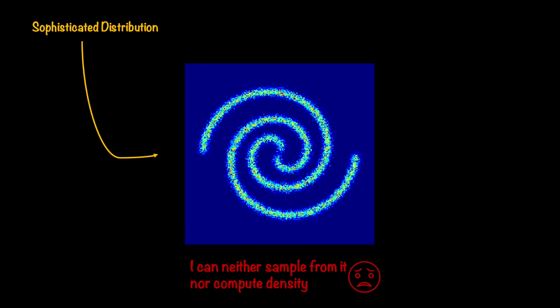Here I am showing an example of a distribution of 2D data. The parts that are shining are the places of high density and the rest are low density areas. Unfortunately, I can neither sample from this distribution nor can I compute densities if you give me an observation. And just for the sake of making analogy, this is like our polynomial of degree 6 problem. I'm going to call this type of difficult distribution a sophisticated distribution or a target distribution.